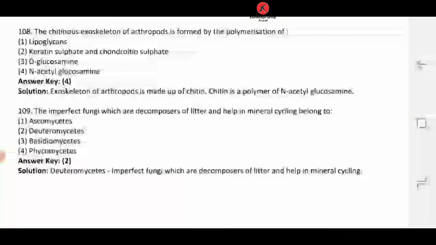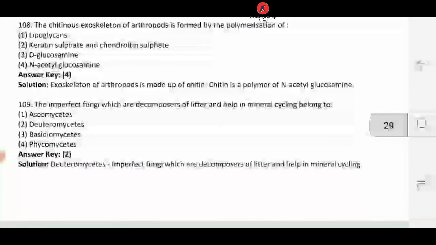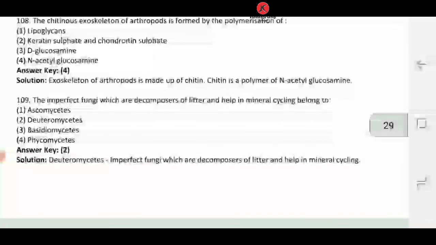Let's look at 109. The imperfect fungi, which are decomposers of litter and help in mineral cycling, belong to. Imperfect fungi are those whose sexual reproduction is not known. So if you are talking about imperfect fungi, the answer is Deuteromycetes. So 109, answer number 2, Deuteromycetes, that is called the fungi imperfecti type.